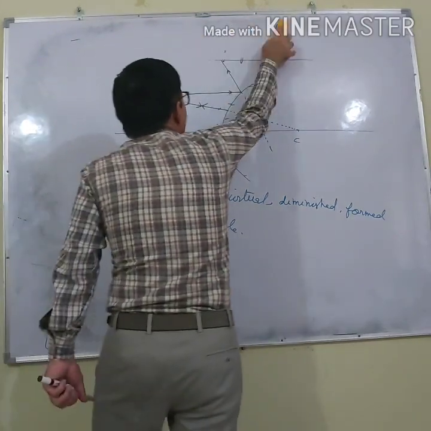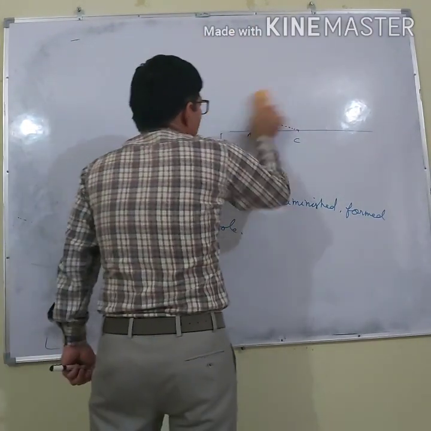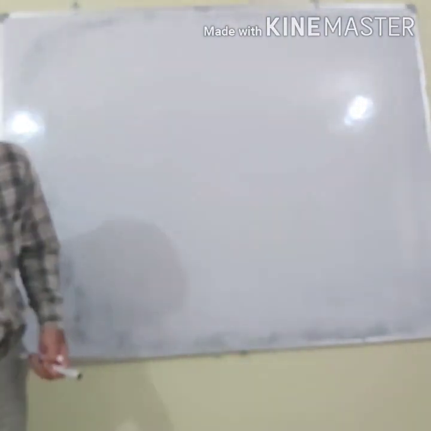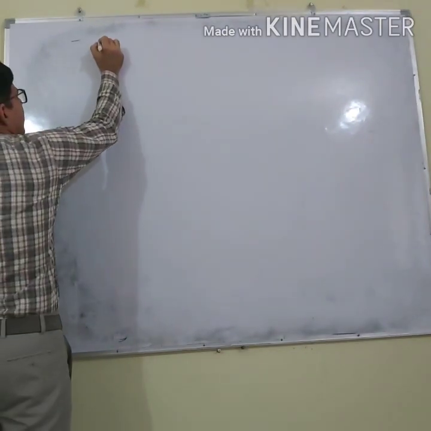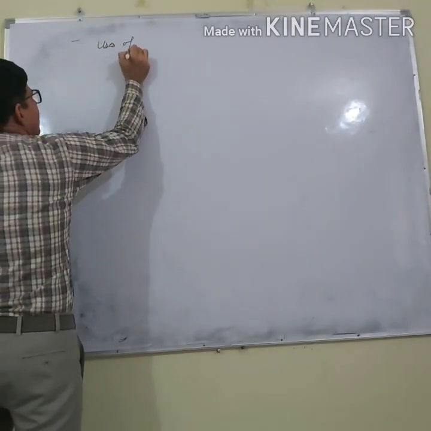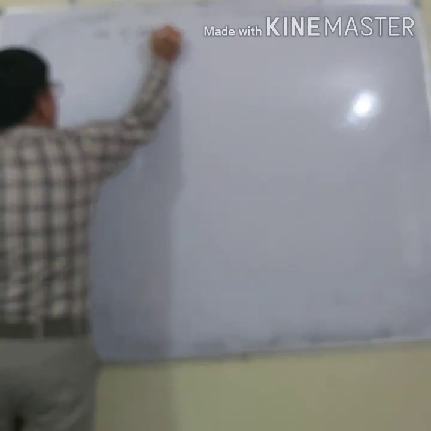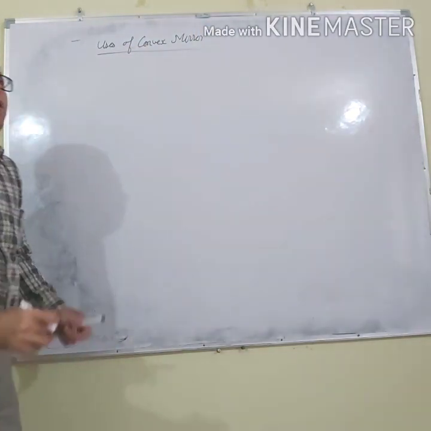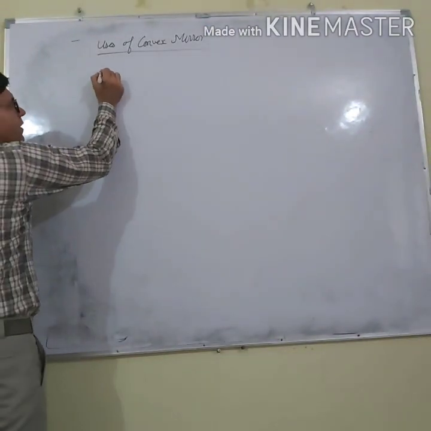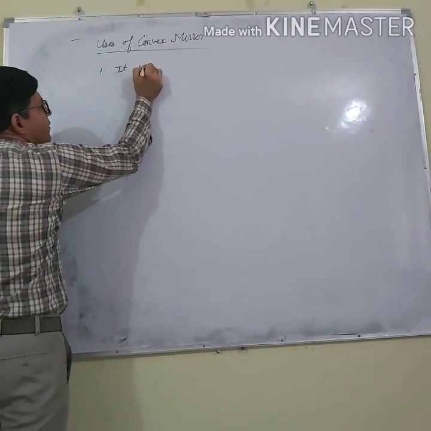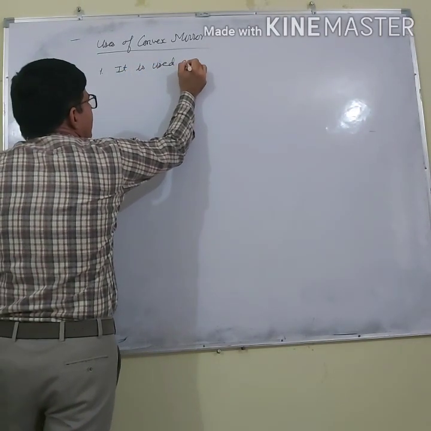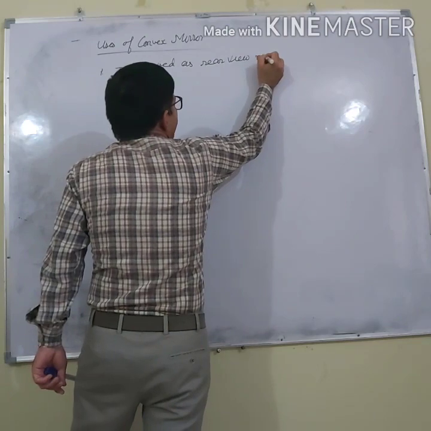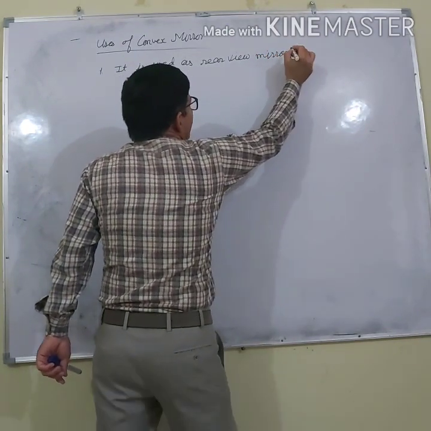Now let's see what the uses of the convex mirror are. Where do we use a convex mirror? Uses of convex mirror. Listen everyone. The first use is, it is used as a rear view mirror in vehicles.